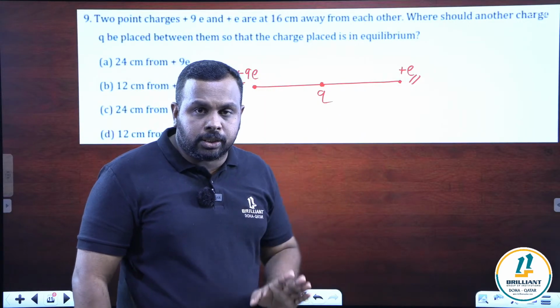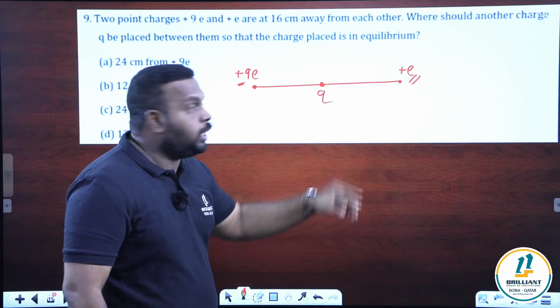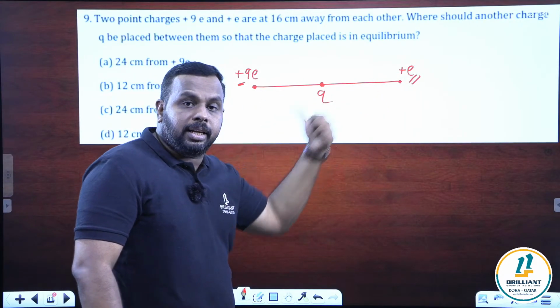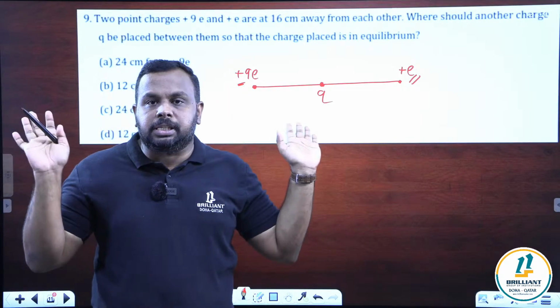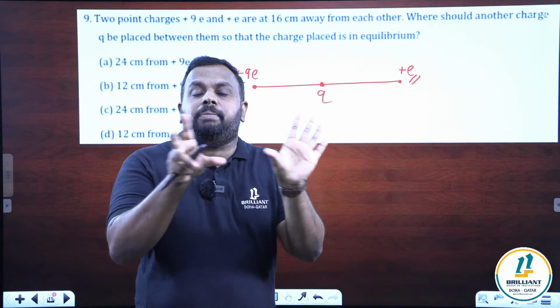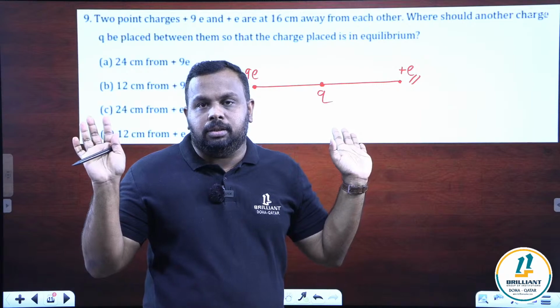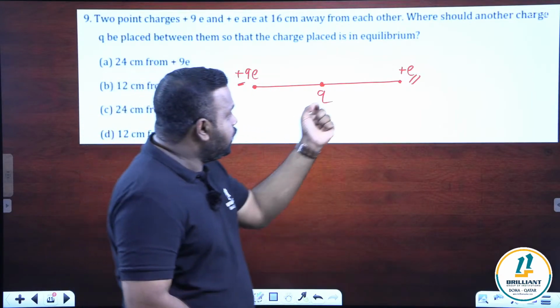So there will be two forces, and since this is positive, the force will be repulsive. This is positive, again the force will be repulsive. So there is no question about their direction. They are oppositely directed. One force will be towards right, another towards left. Now if their magnitudes are equal, it will be in equilibrium. That is the idea we have to use to solve this kind of question.